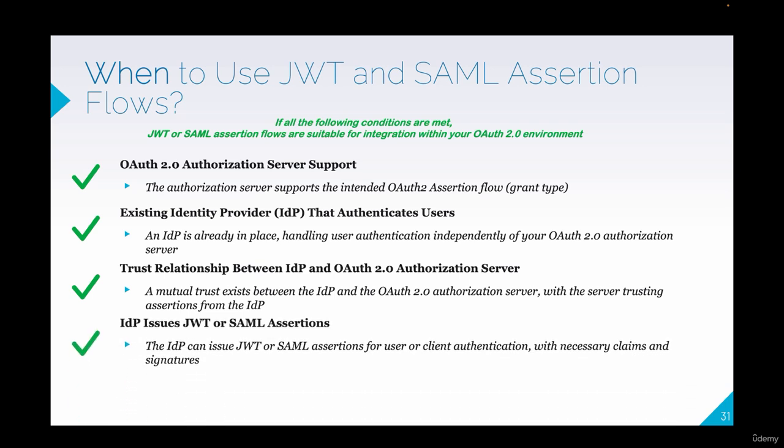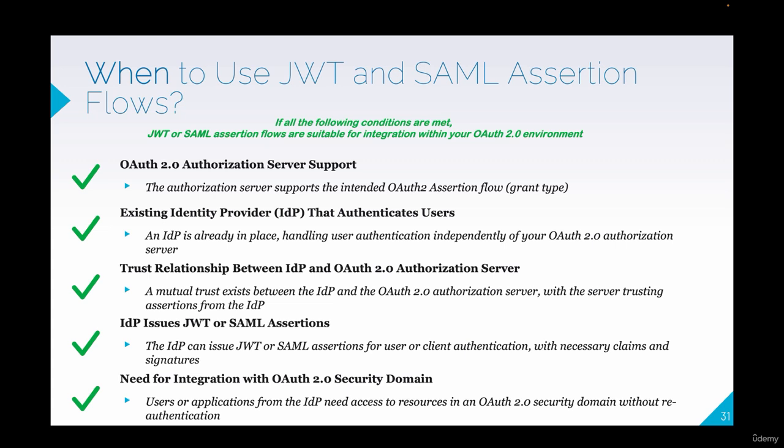Fourth, identity provider issues JWT or SAML assertions. The identity provider must be capable of issuing JWT or SAML assertions for user or client authentication, including the necessary claims and signatures aligned with OAuth 2 assertion flow requirements.